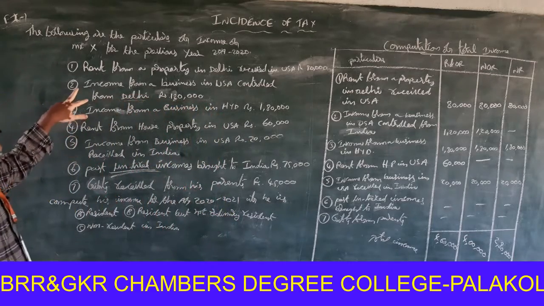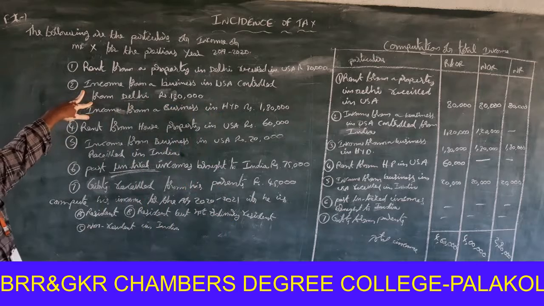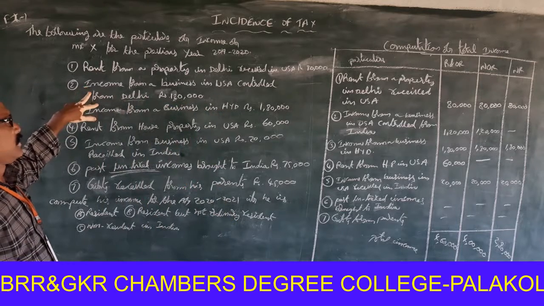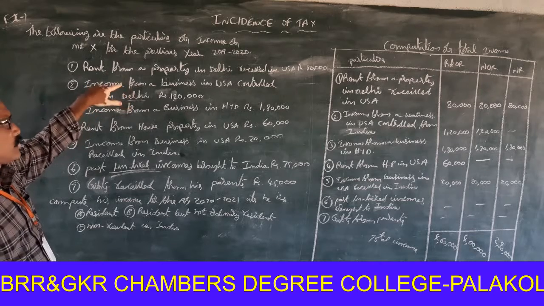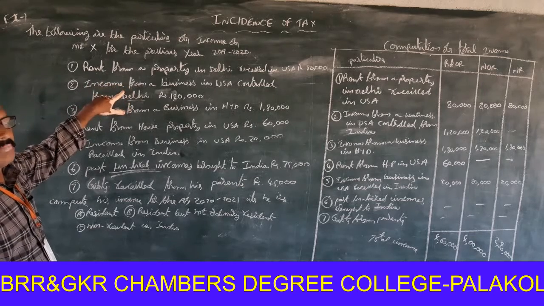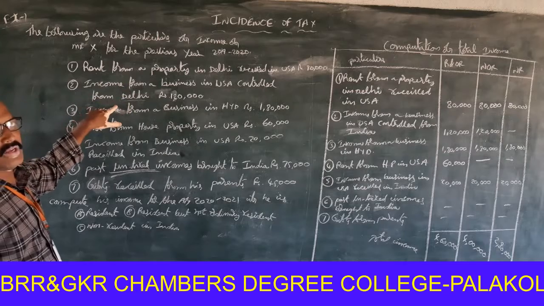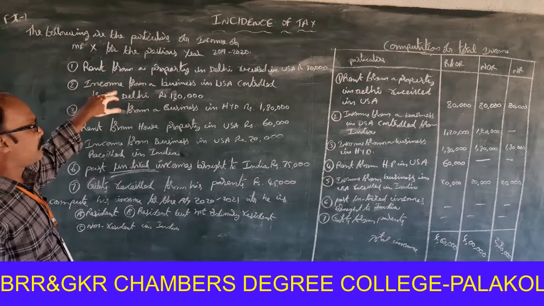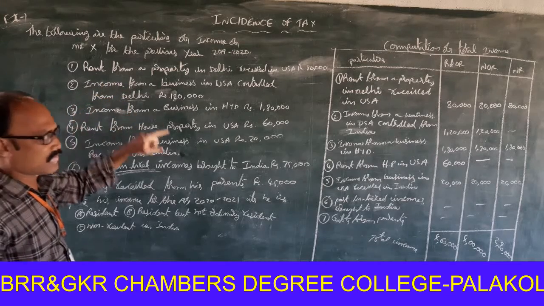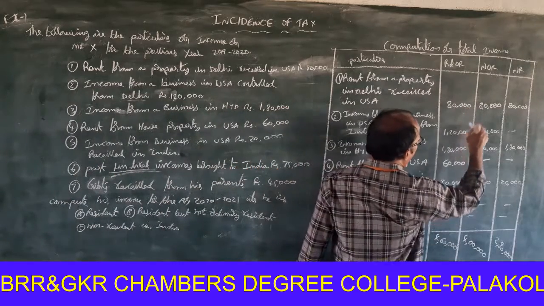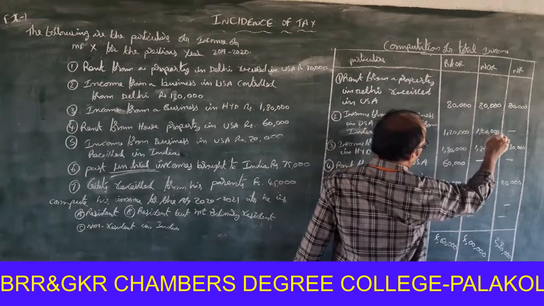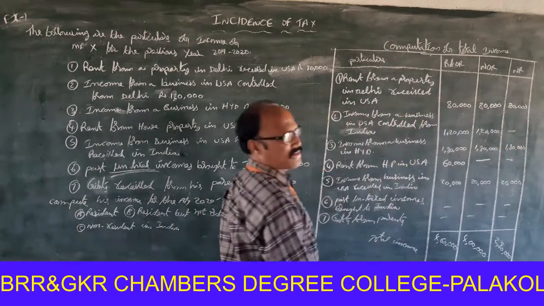Next one. Income from a business in USA controlled from Delhi. That means income earned outside India, received outside India, but it is controlled from India. It is foreign income, but it is controlled from India. That's why it is taxable for resident and ordinary resident, resident but not ordinary resident. It is not taxable for non-resident.